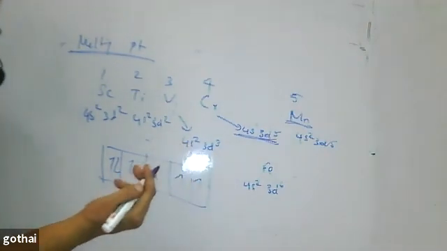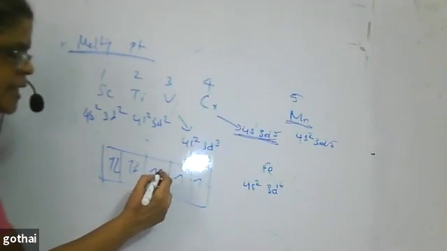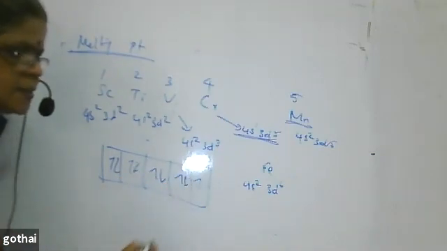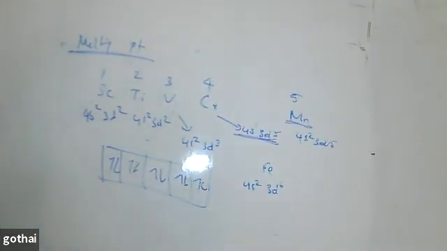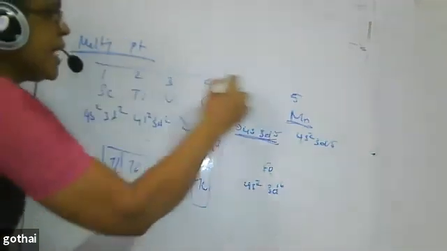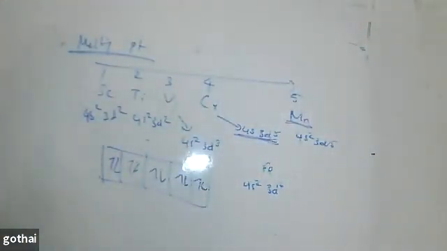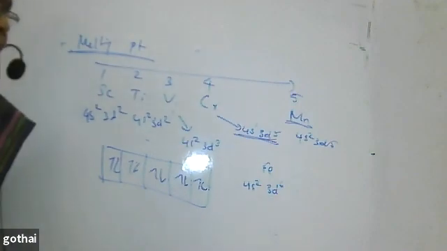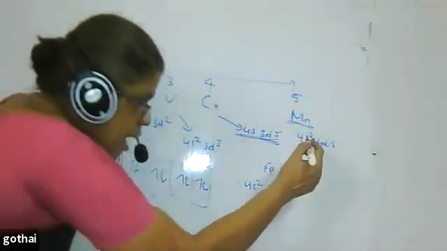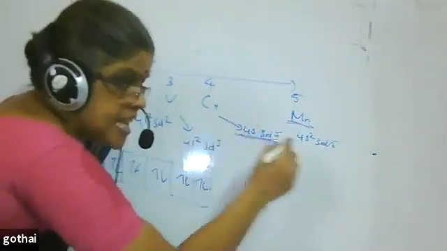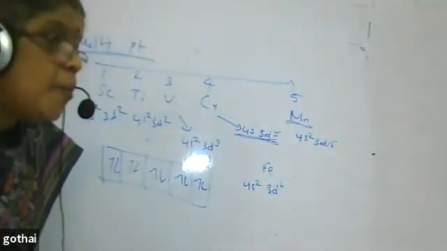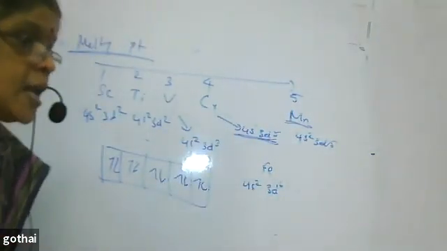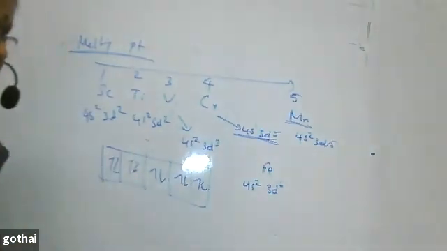Scandium, titanium, vanadium, chromium, manganese, iron, cobalt, nickel, copper, next to zinc. When I go to manganese, metal bonding becomes stronger. When I come down from manganese to zinc, metal bonding becomes weaker. Why? The number of unpaired electrons decreases.